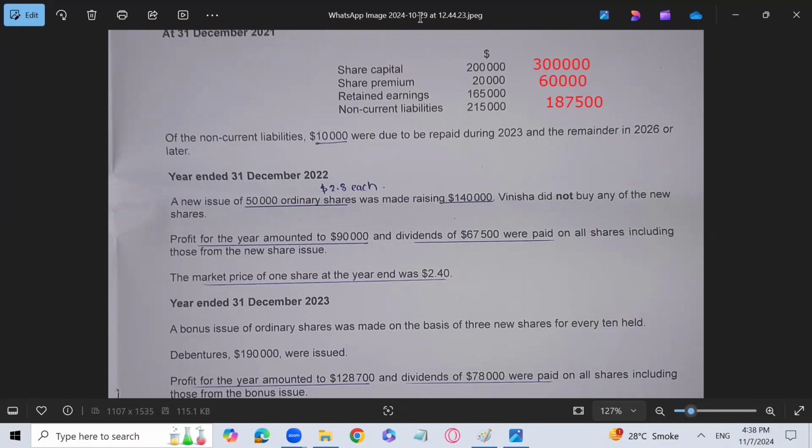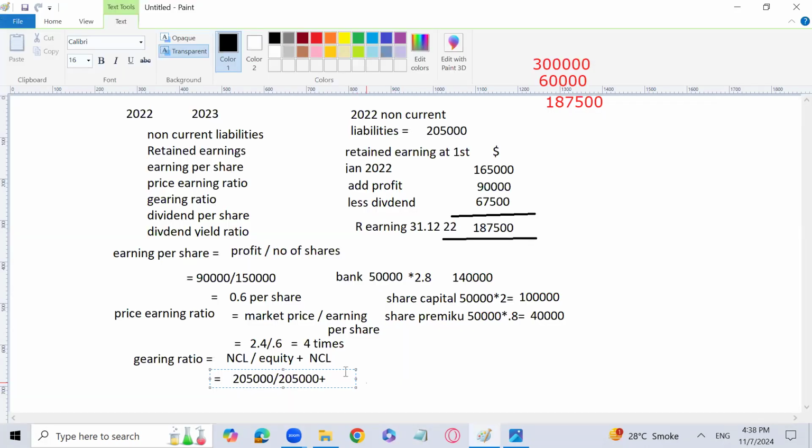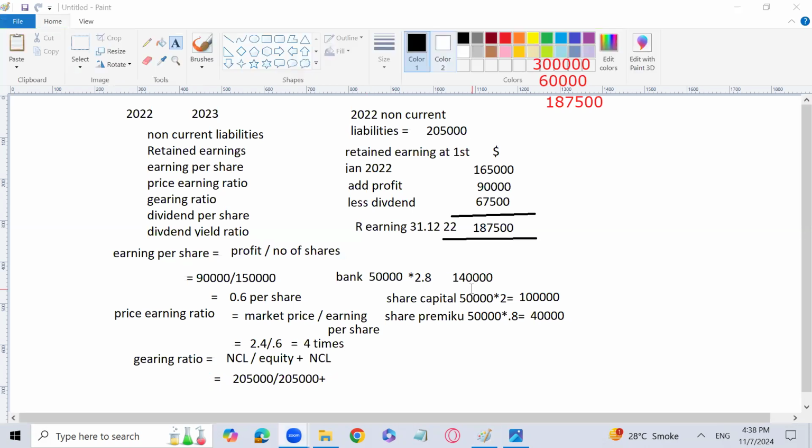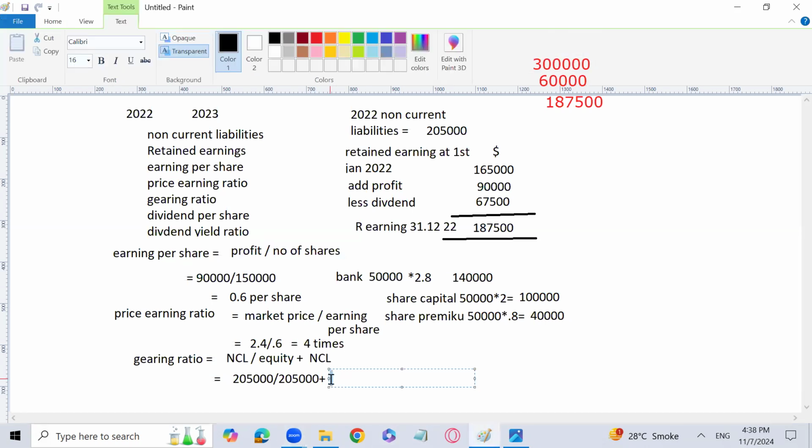Can you calculate the total? 3 lakh plus 60,000 plus 187,500, we will have the equity, which is 547,500. Then gearing ratio is 2,05,000 divided by 2,05,000 plus 547,500, multiplied by 100, because it is always in percentage. So you can tell me the answer in percentage.